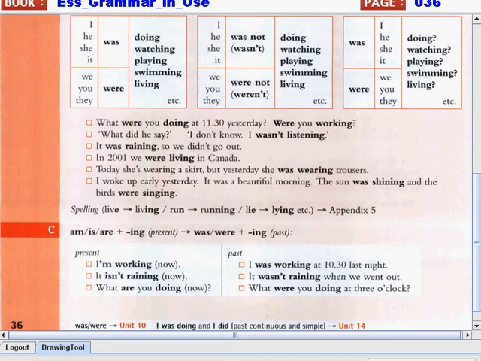Let's check these sentences. So, in these sentences, we can see the right structure for question sentences. We have the be verb first, the subject, and then the present participle of the verb. Now, let's go on to the next sentence rather. What did he say? I don't know. I wasn't listening. So students, what kind of sentence is this?